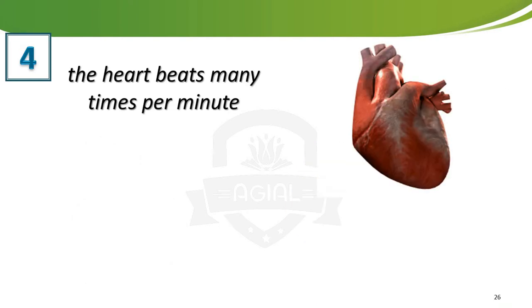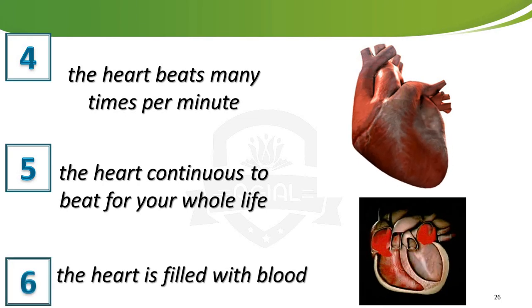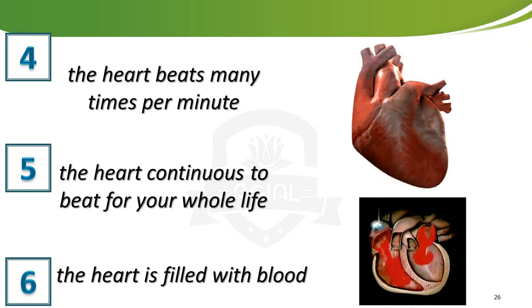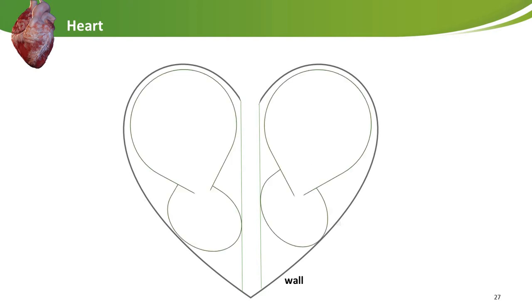The next one, the heart beats many times per minute, and it continues to beat for your whole life. The next one, the heart is filled with something called blood. Blood is a red liquid, like water, but its color is red. Let's see the structure of the heart. It consists of two sides, the right side and the left side. In each side there is two rooms. So the heart consists of two sides and four rooms.